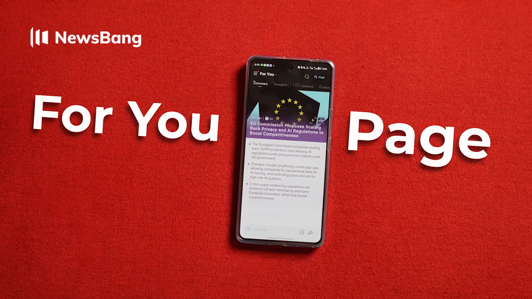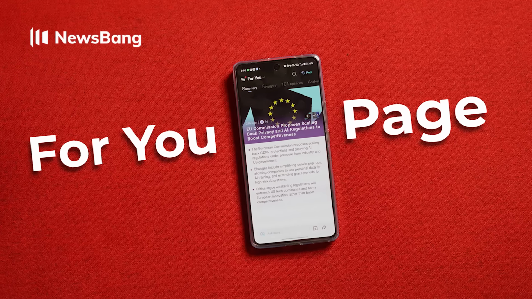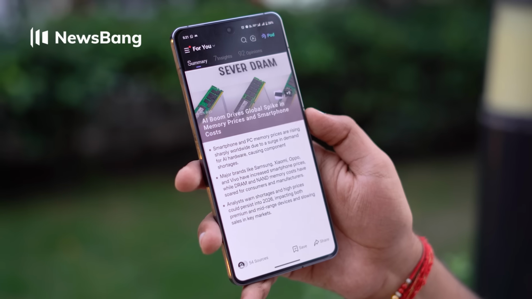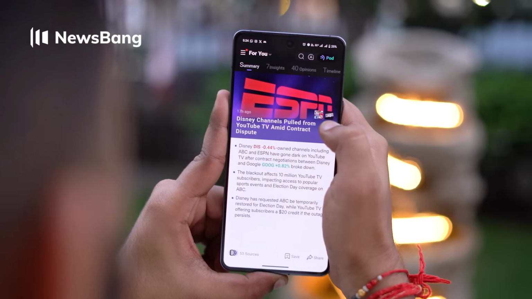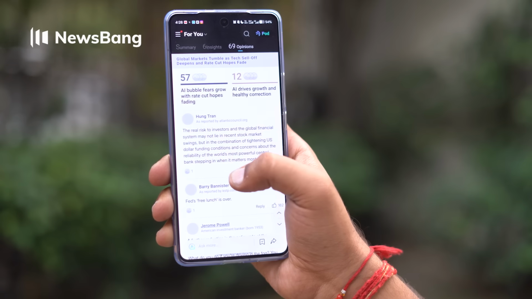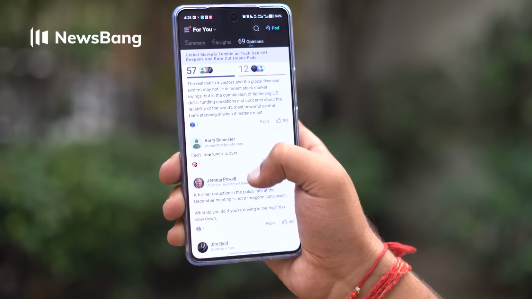Now let me show you some interesting features NewsBang has. There's a For You page with the most current stories powered by NewsBang's AI cognition model, which summarizes coverage from multiple sources into a balanced brief. And within each summary, you can deep dive through insights that explain the context and key developments. Then there's an opinion section that shows what the public thinks about each breaking story.